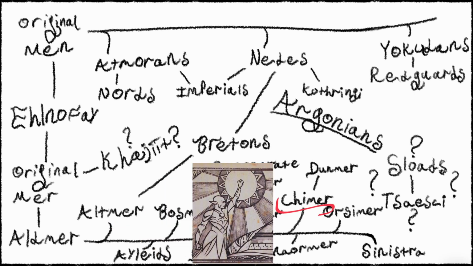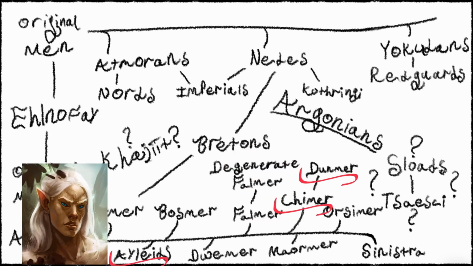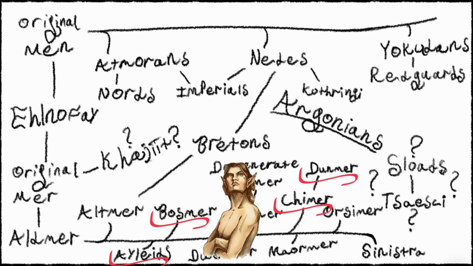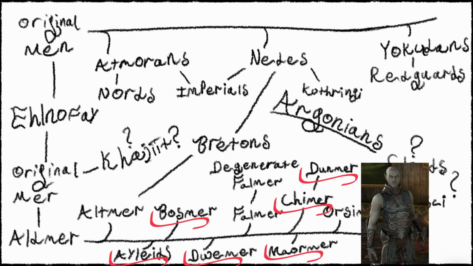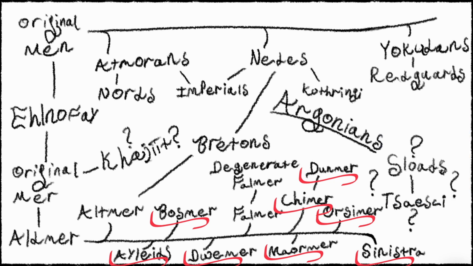Then there's the Chimer, the golden-skinned descendants of the Aldmer, who inhabited Morrowind before they were cursed and became the Dunmer. And they were essentially punished for some wrongdoing they did. The Iliads, Bosmer, the Dwemer, the Marmer, the Orsimer, and the Sinistra. So of these, the Iliads, Bosmer, Dwemer, Orsimer, and Marmer all are simply descendants of the Aldmer. They came to Tamriel and inhabited various regions.